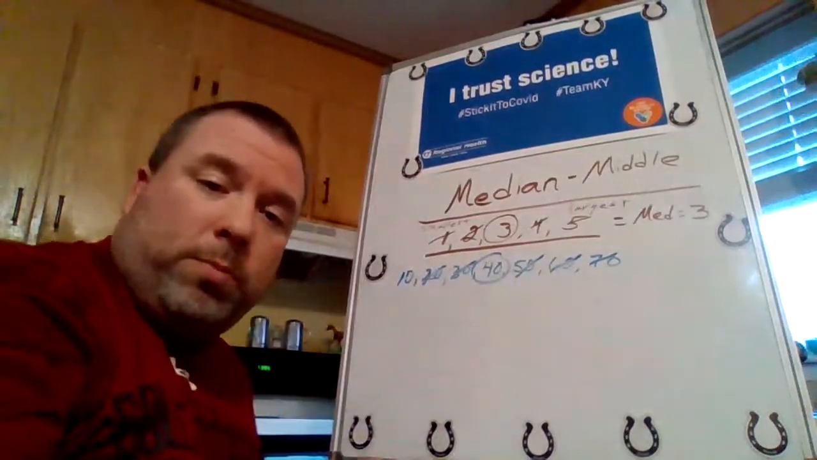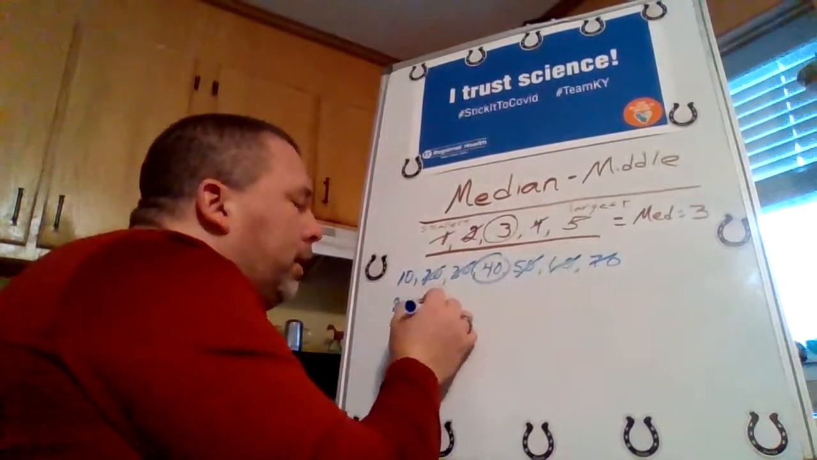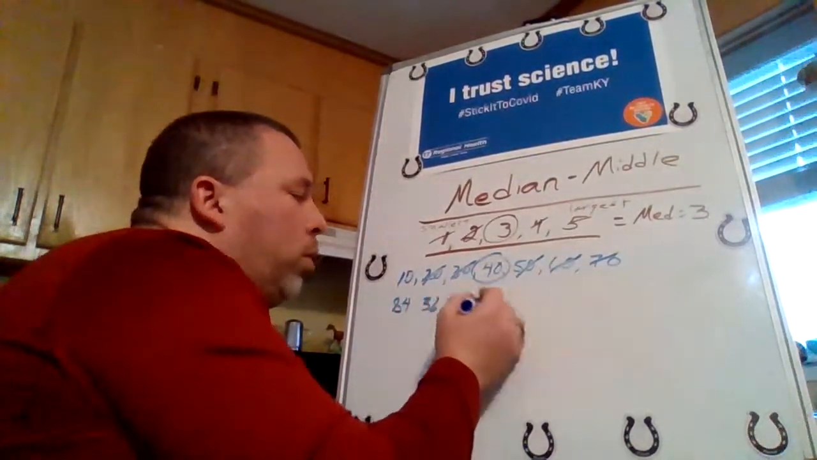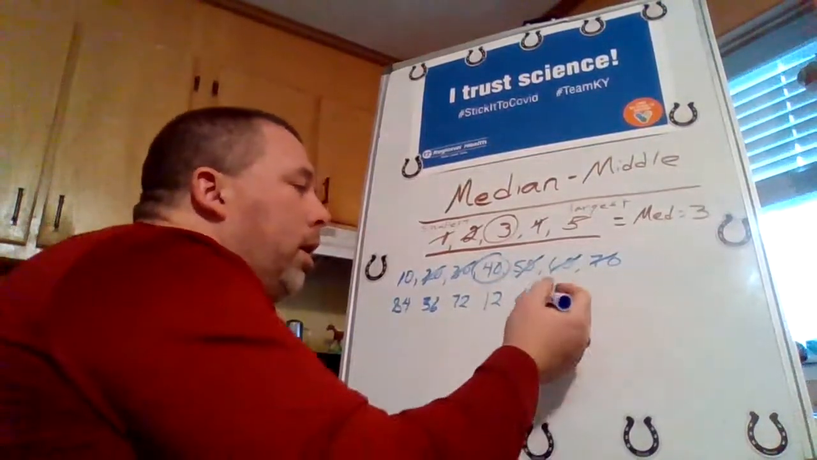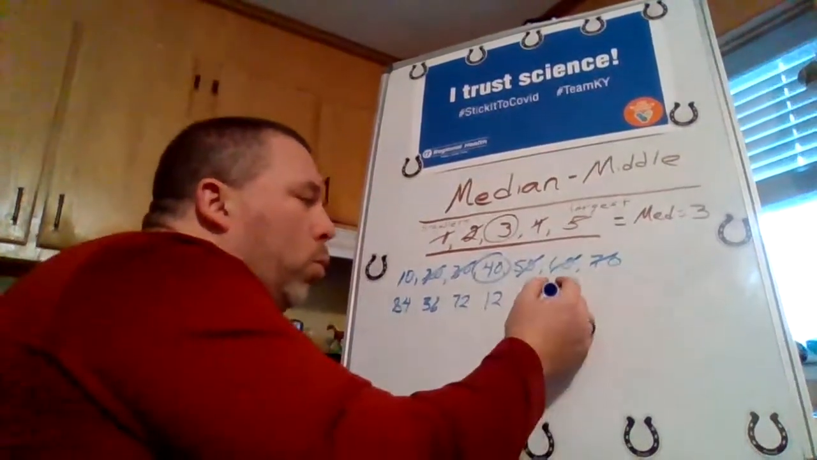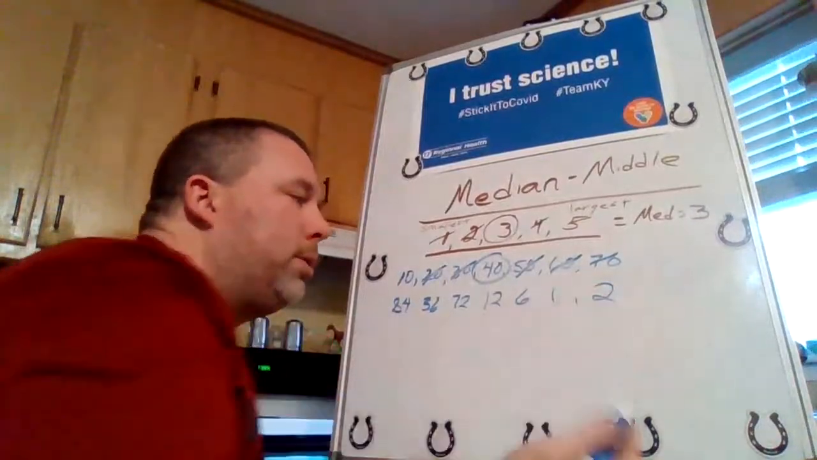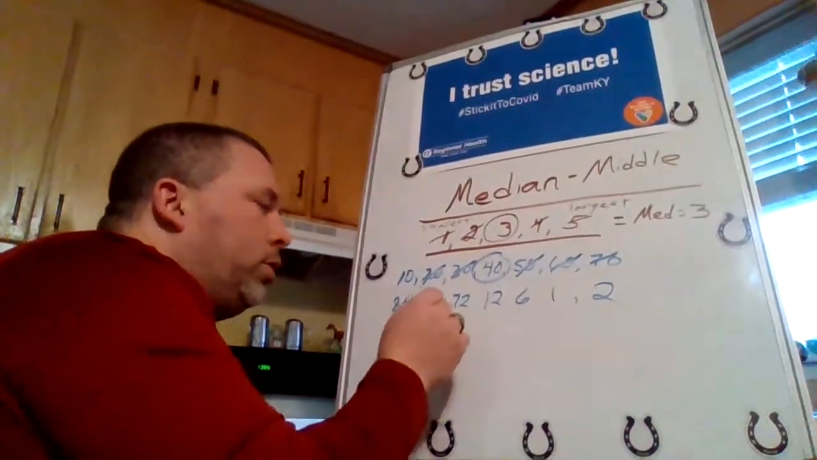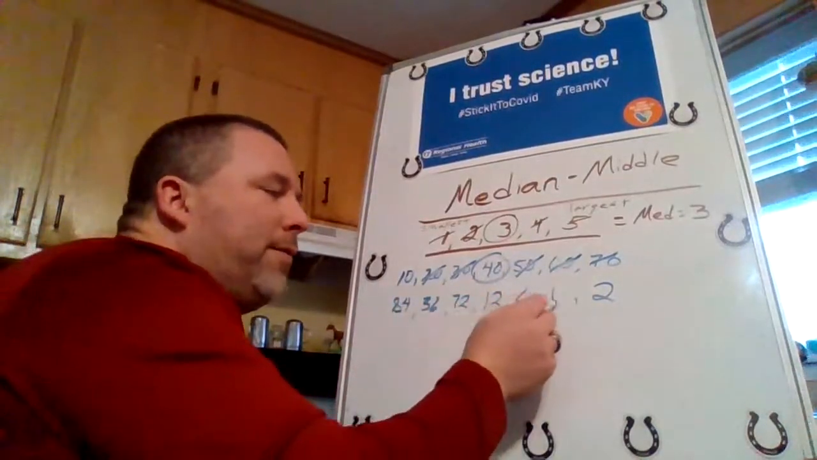Let's do it with mixed up, okay? Let's do 84, 36, 72, 12, 6th grade, Glasgow, Kentucky. That's one city, and there's 2 high schools in it. Okay. Now look, 1, 2, 3, 4, 5, 6. Yeah, we got 1, 2, 3, 4, 5, 6, 7.